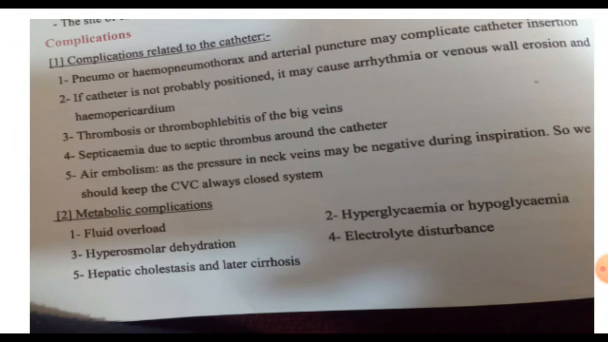So the metabolic complications of TPN may be hyperglycemia due to increased glucose intake, or hypoglycemia due to decreased glucose intake, fluid overload due to increased water intake, or dehydration due to decreased fluid intake, and hyperosmolarity of the TPN, electrolyte imbalance, hyperkalemia, hypokalemia, hypocalcemia, hypercalcemia, and maybe hepatic cholestasis and up to cirrhosis of the liver in long-standing cases taking TPN for more than 3 months. Thank you.